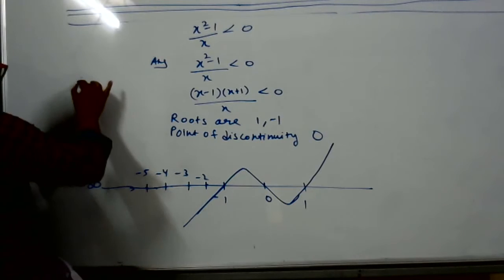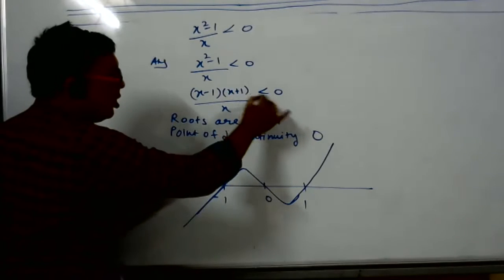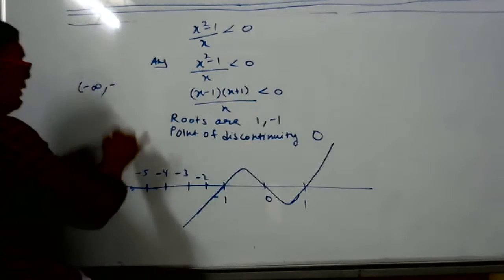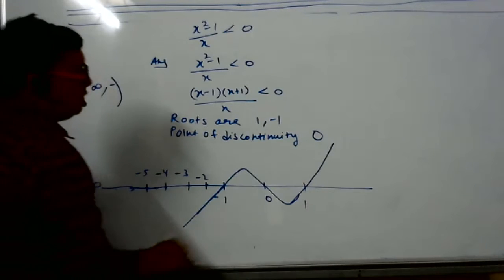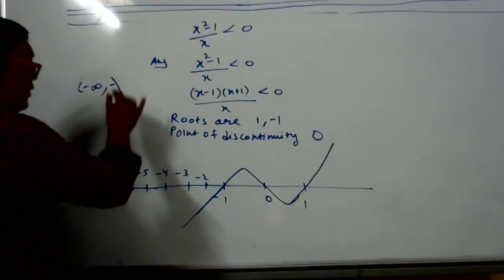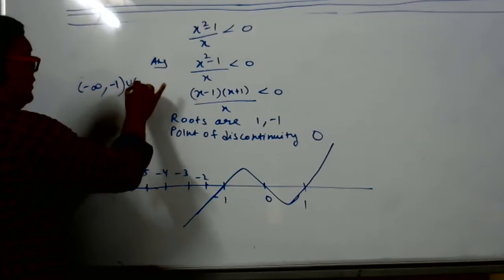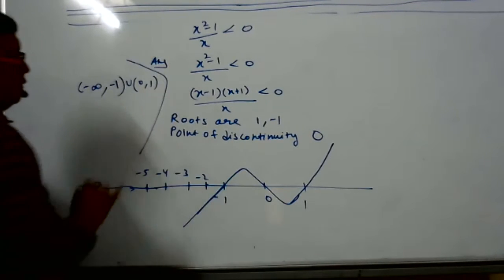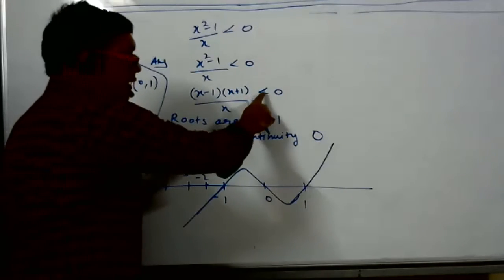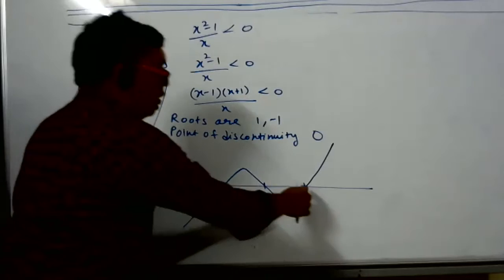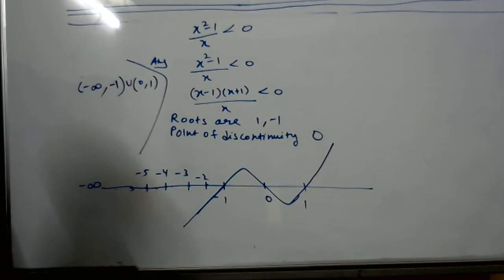Open interval minus infinity to minus 1. If they say less than or equal to 0, then you put a closed bracket. Now open bracket. Which is the other interval in which it is below the x-axis? Union 0 to 1. This is the answer. Here also, if it was greater than 0, it would be minus 1 to 0, and 1 to infinity. It depends. A very simple method by which we can do the sum.